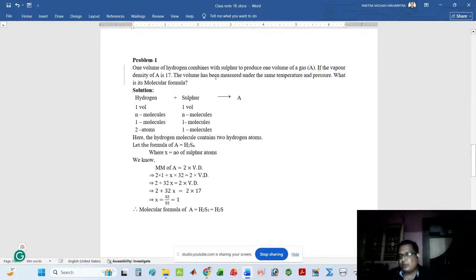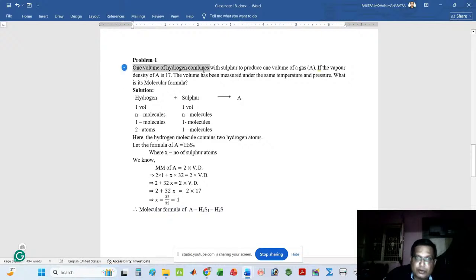Look at problem number one. Important point: at first, read the problem one to two times. Then collect the data. What data are given in the problem? Then make a relationship between the data, and also between the target and your available data. So here I want to read the problem.